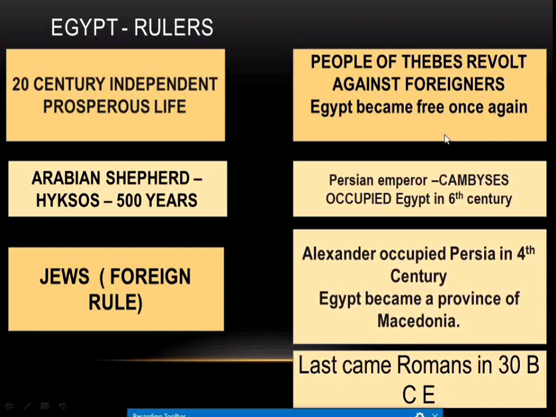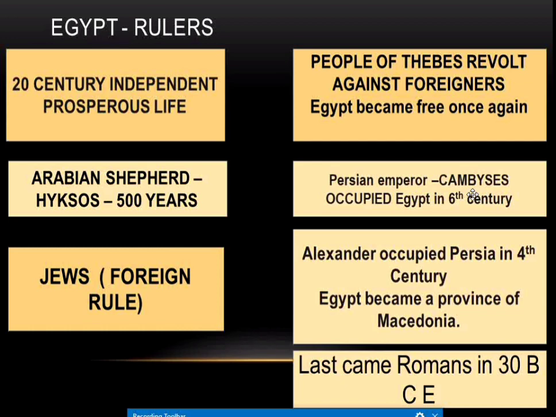After 1,000 years it came under the rule of Sardanapalus of Assyria. After that, the Persian emperor Cambyses occupied Egypt in the 6th century. Egypt was under Persian control.